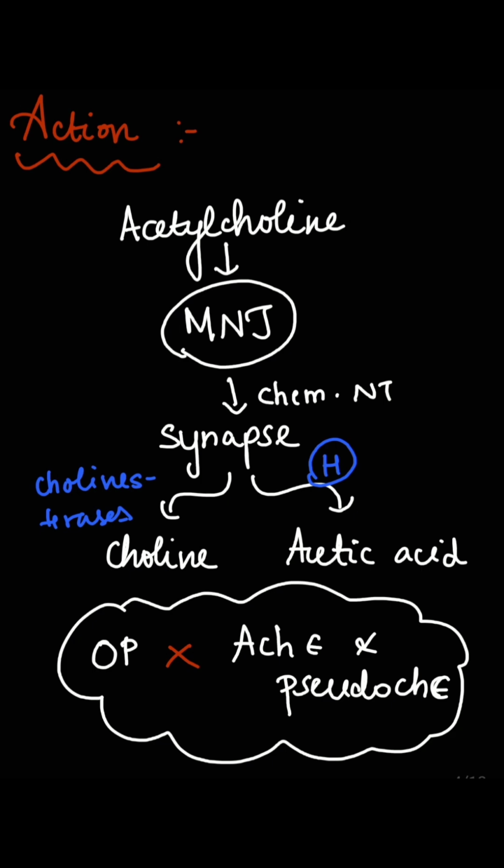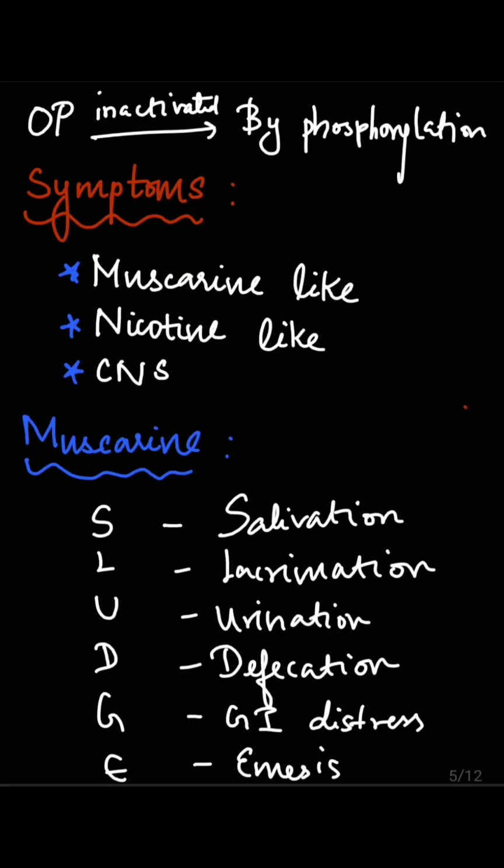Next, we will see about the action. The acetylcholine produced in the myoneural junction acts as a chemical neurotransmitter in the synapse, and on hydrolysis it breaks into two products, choline and acetic acid, with the help of cholinesterase enzyme. So what does the OP do? Organophosphorus poisons inhibit these enzymes, acetylcholinesterase and pseudocholinesterase. The enzyme is inactivated by phosphorylation.